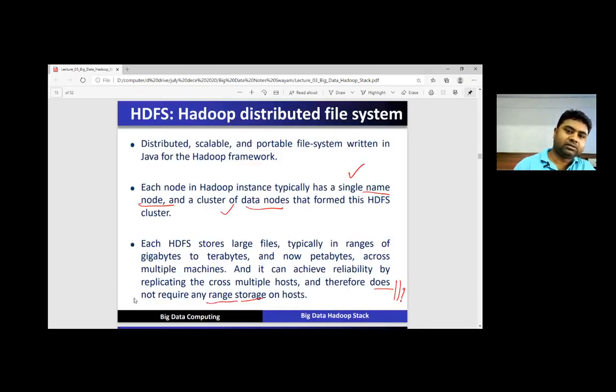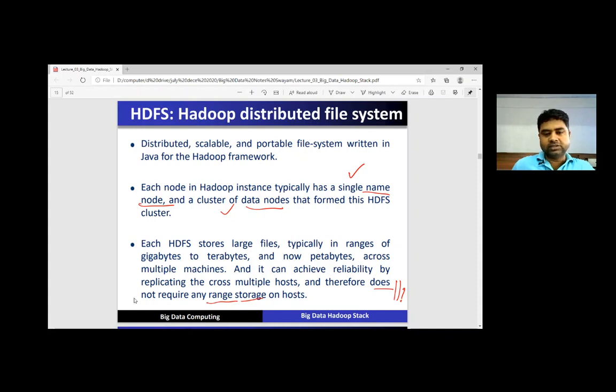Now HDFS. HDFS stands for Hadoop Distributed File System. It is a distributed, scalable and portable file system written in Java for the Hadoop framework. Each node in a Hadoop instance has a single name node and a cluster of data nodes that form this HDFS cluster.